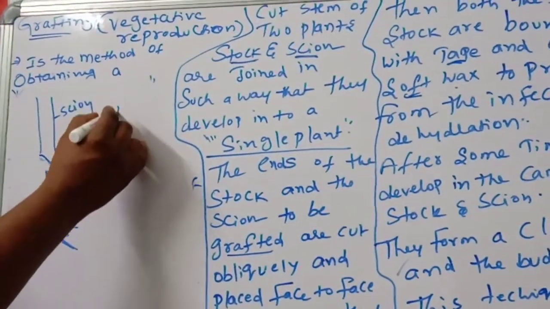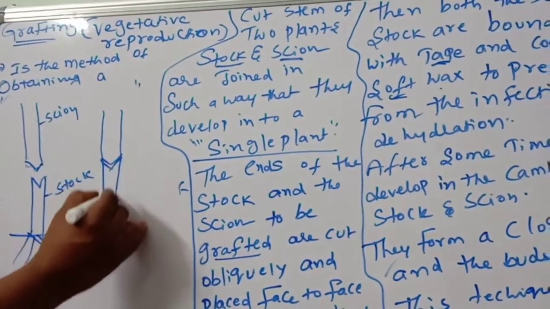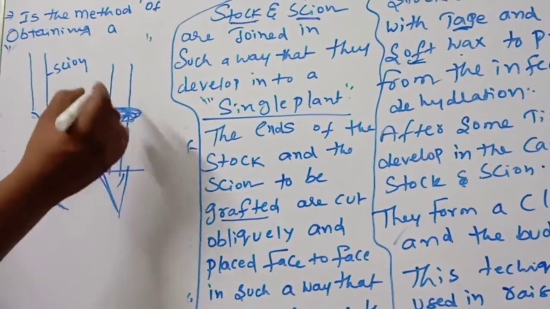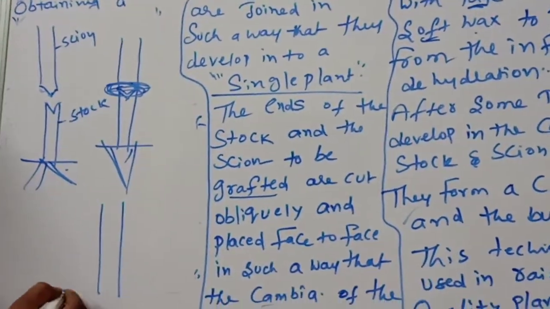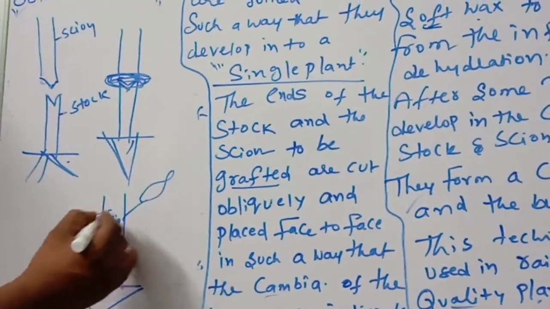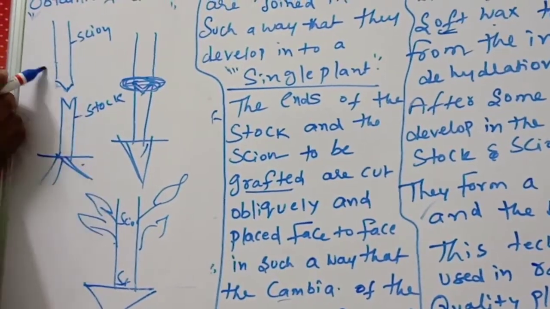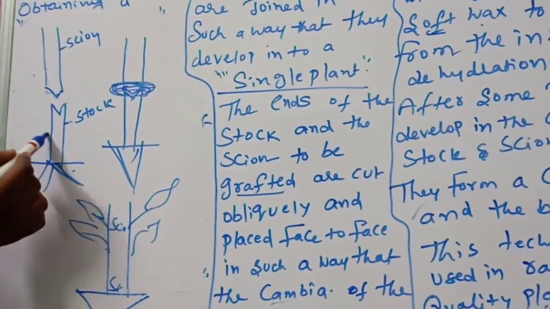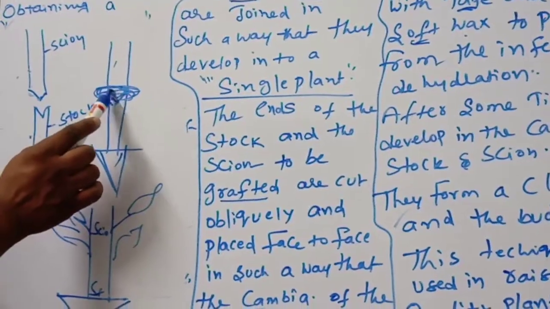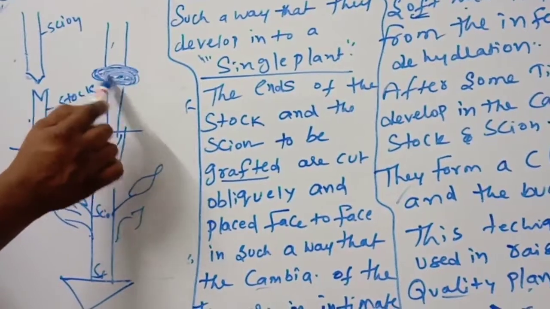Now what will happen later? This one we join to which one? The stalk. Then we tape it. Later the whole plant, stalk and scion together, grows and produces a variety of characters. The stalk is the root system of one plant, and the scion is the shoot system of another plant. Together, with wax, they are bound firmly with the tape and covered with soft wax to prevent infection and dehydration.